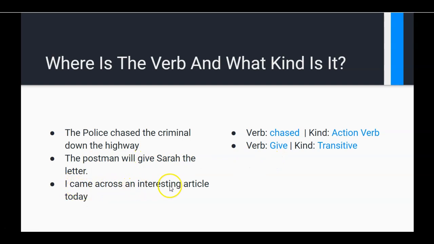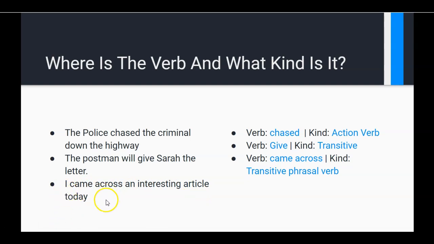And the last one, I came across an interesting article. Well, the verb there is came across, or the infinitive would be come across. And this is a transitive phrasal verb. Right, because it would have a different meaning if there was no across. If I said I came an interesting article today, that wouldn't mean anything.